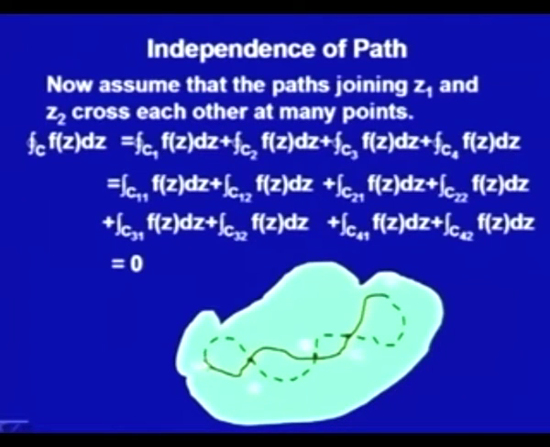So, minus C12 means the path from Z1 to A. Then C22, C22 is the same path. C22 was taken in this orientation, actually from B to A. So, now minus C22 would be again from A to B. Then we get from this side minus C32, then minus C42, this one.